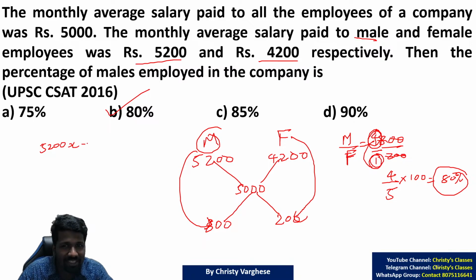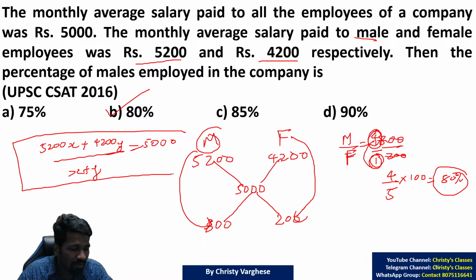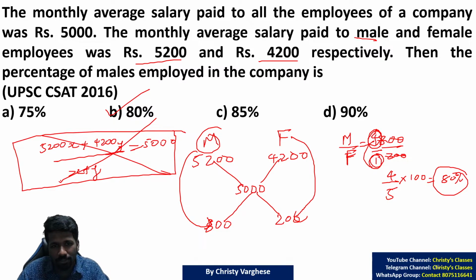5,200 into x plus 4,200 into y, divided by x plus y, is equal to 5,000. You have to use the batch average concept. It is very time consuming. All of you understood this? This is not the right approach.